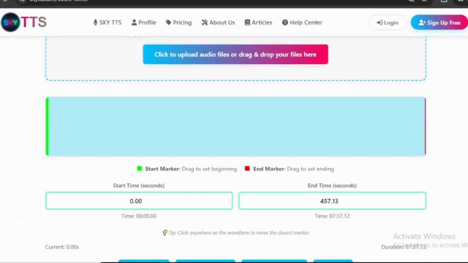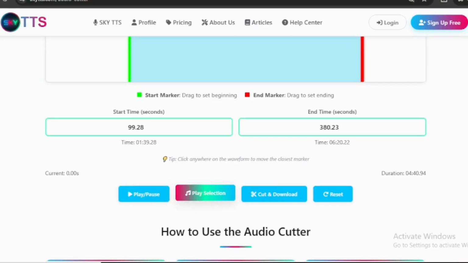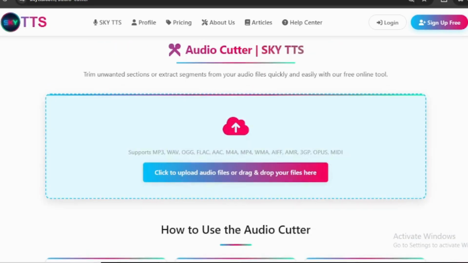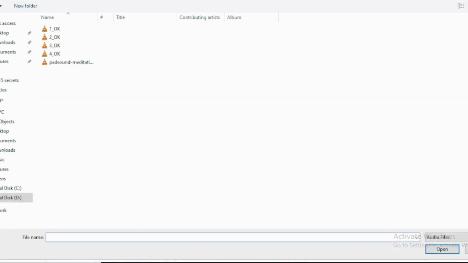Next, set your start and end points using the waveform or enter exact times. You can preview your selection anytime before cutting. Once you're happy with the selection, just click Cut, and your trimmed audio will be ready to download instantly, with no quality loss. Fast, simple, powerful, that's SKY TTS Audio Cutter, the easiest way to edit audio online.